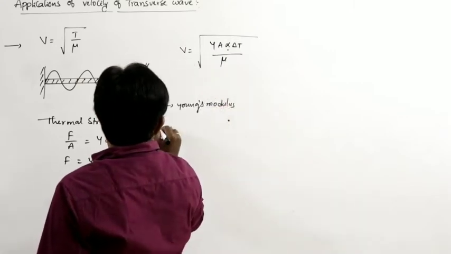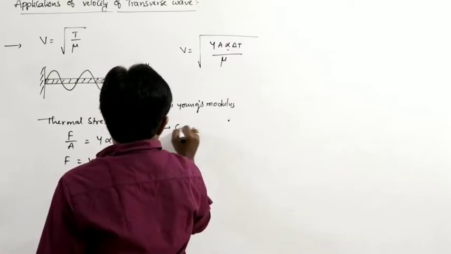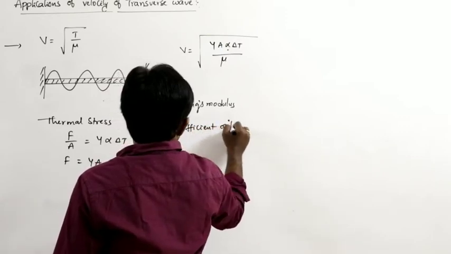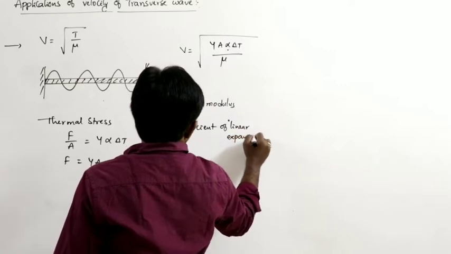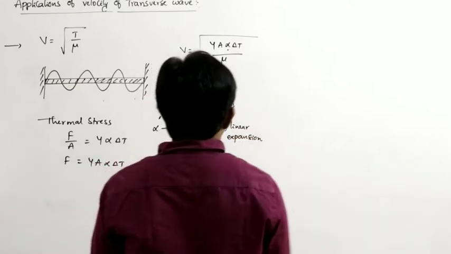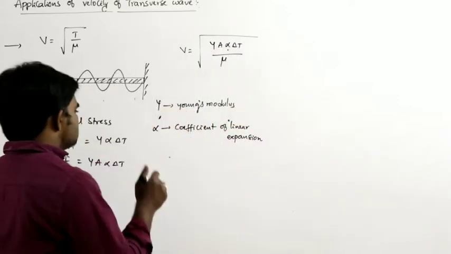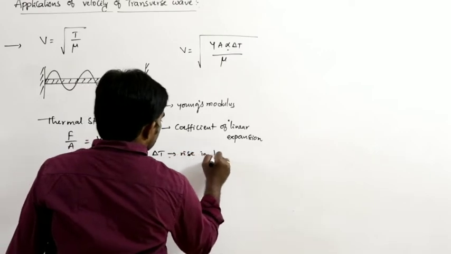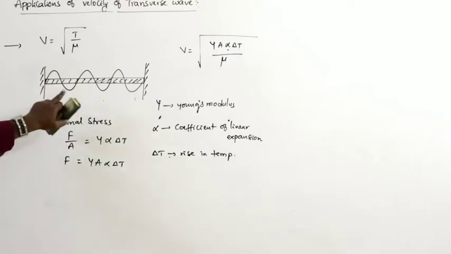Alpha is the coefficient of linear expansion, and delta T is the rise in temperature. So, these are the terms here. So, this is one application.